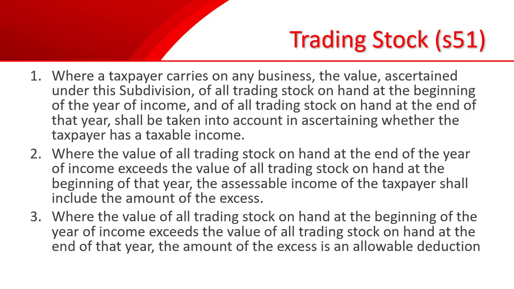Where the value of all trading stock on hand at the end of the year of income exceeds the value of the trading stock on hand at the beginning of the year, the assessable income of the taxpayer shall include the amount of the excess. Which means, in this case, if the value of the closing inventory or closing stock exceeds the opening stock, then any excess will be considered assessable income.